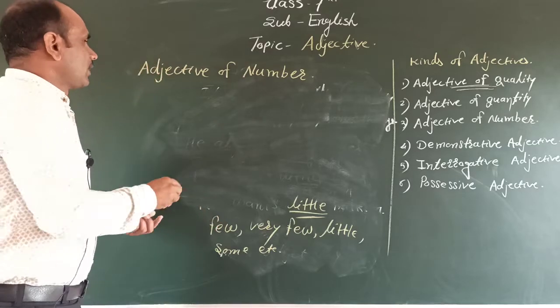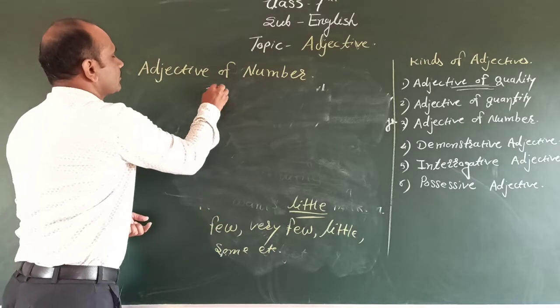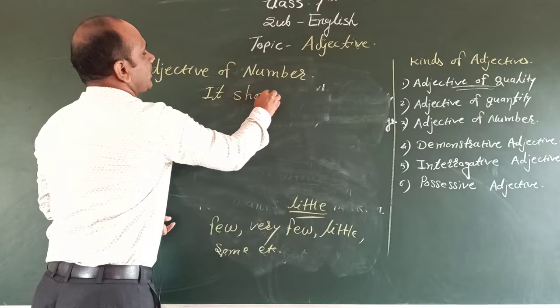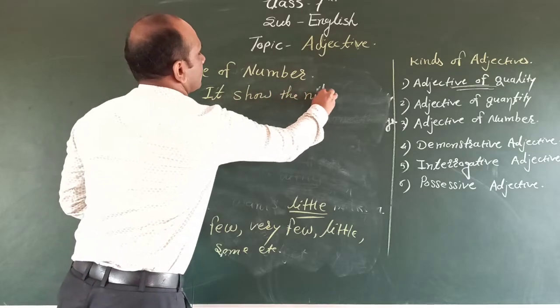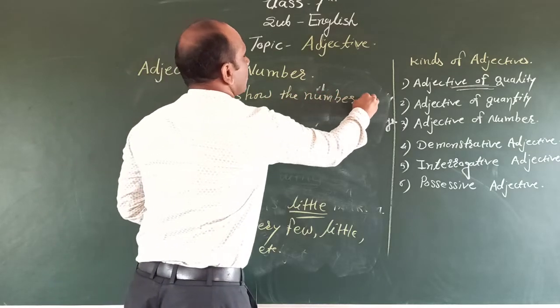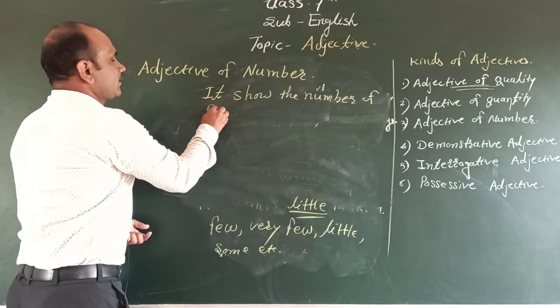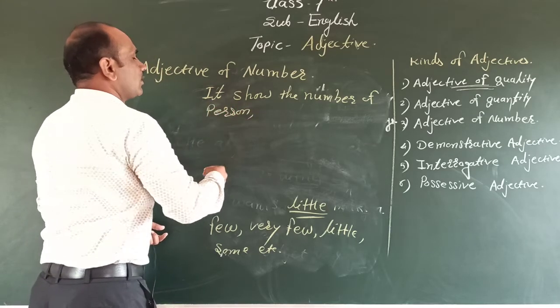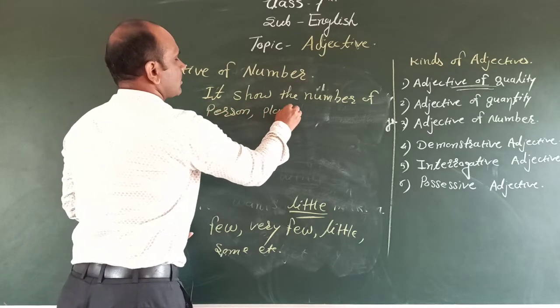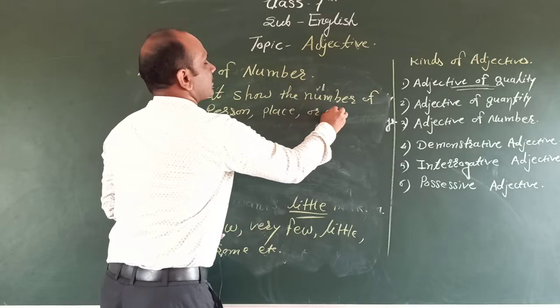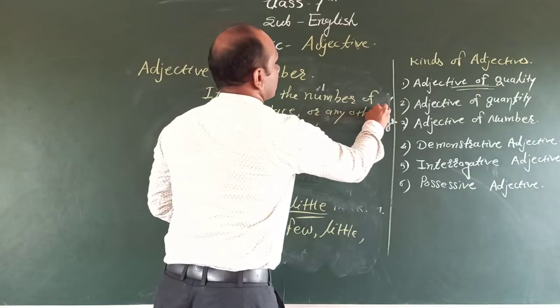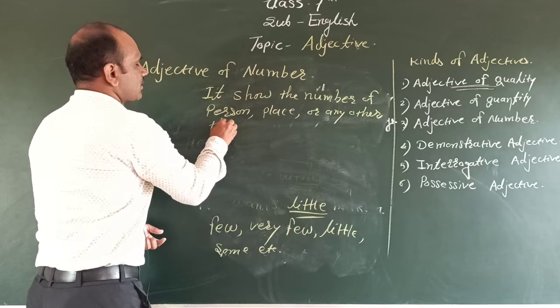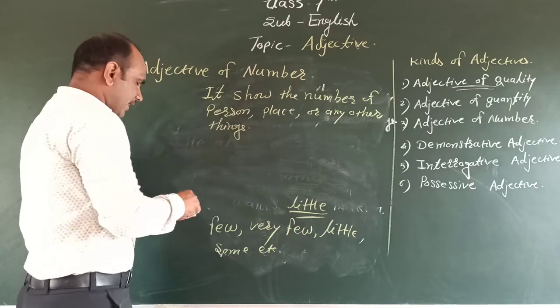Its meaning is that it shows the number of persons, places, or any other things.